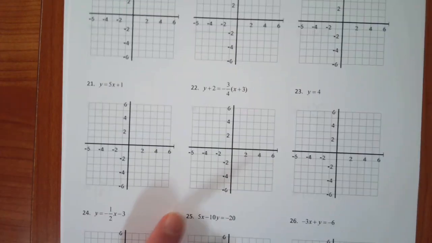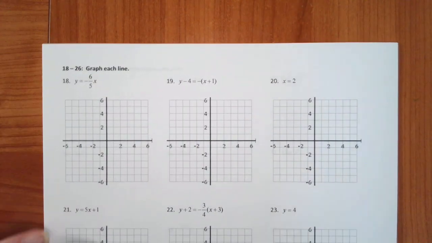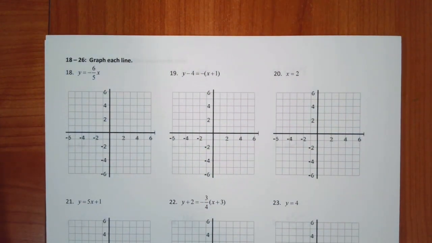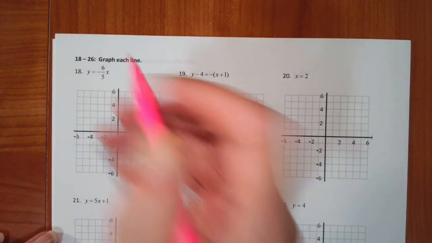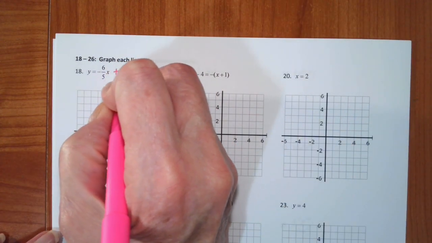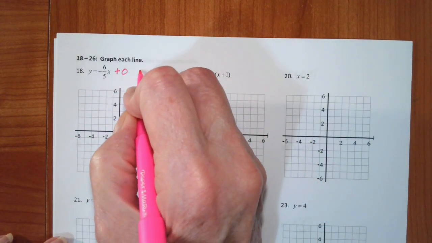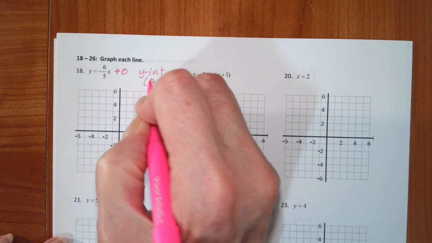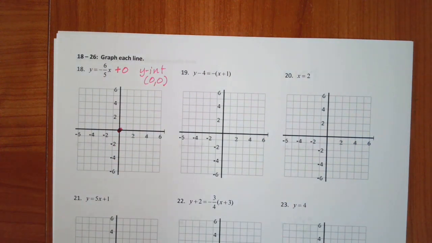Okay, let's graph some lines. All right, so graphing the lines, what I always do is I look at the equation and allow that to tell me what I'm supposed to do to graph it. But you can use any method that you want. Let's make sure this is nice and focused and I can find my ruler. Okay. All right, so this is in slope-intercept form. I can also write this as negative 6/5 x plus 0. That tells me that my y-intercept is (0, 0). So I know that is the starting point when I graph my line.